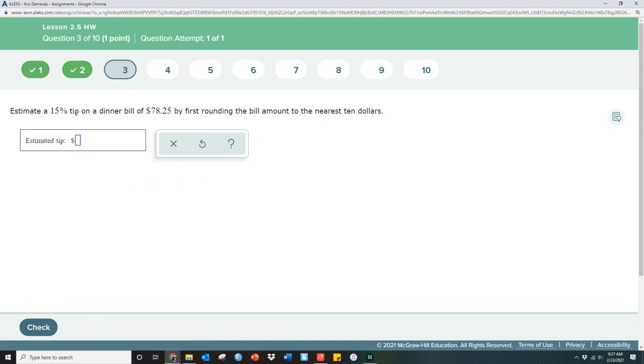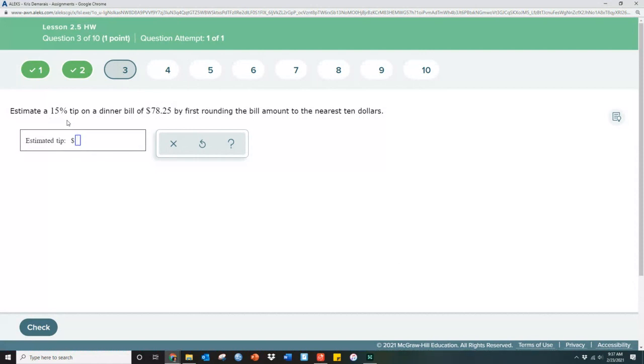Here it says estimate a 15% tip on a dining bill of $78.25 by first rounding the bill to the nearest $10, and the nearest $10 would be $80. So we take $80, and the way to do 15% is to first find 10%. 10% of $80 is $8.